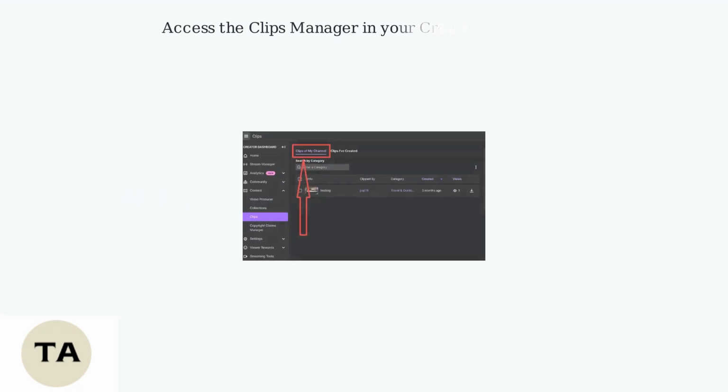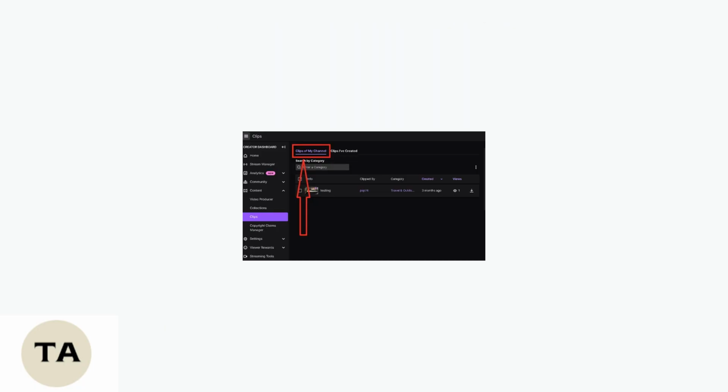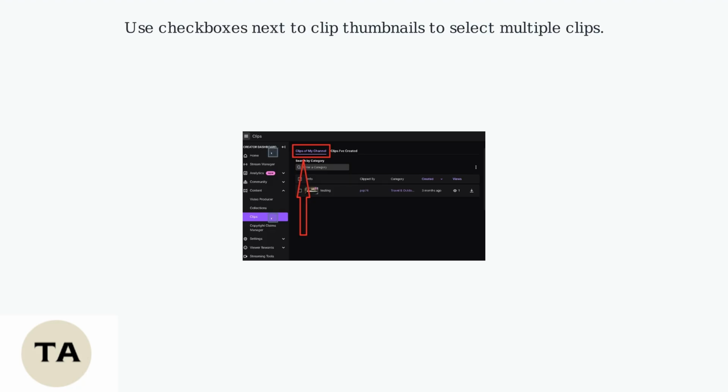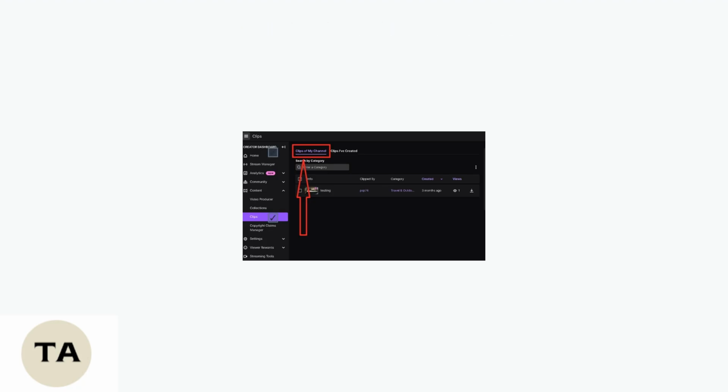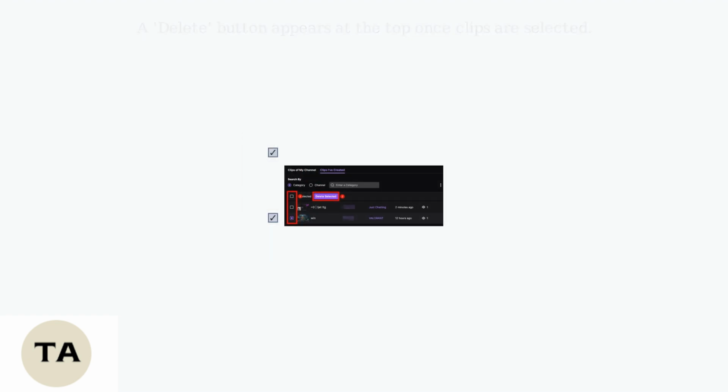To delete multiple clips at once on desktop, first access the Clips Manager in your Creator dashboard under Content, Clips. Locate the clips you want to remove. Use the checkboxes next to each clip's thumbnail to select them. You can select as many as needed. Once you've selected the clips, a Delete button will appear at the top of the page. Click the Delete button, then confirm your decision in the pop-up window to permanently remove all selected clips.